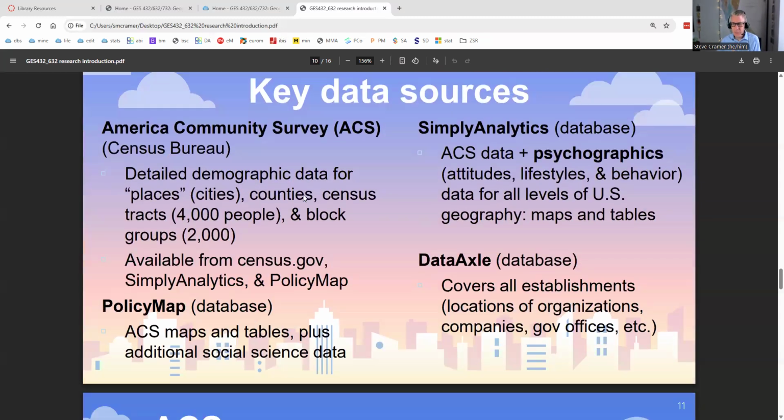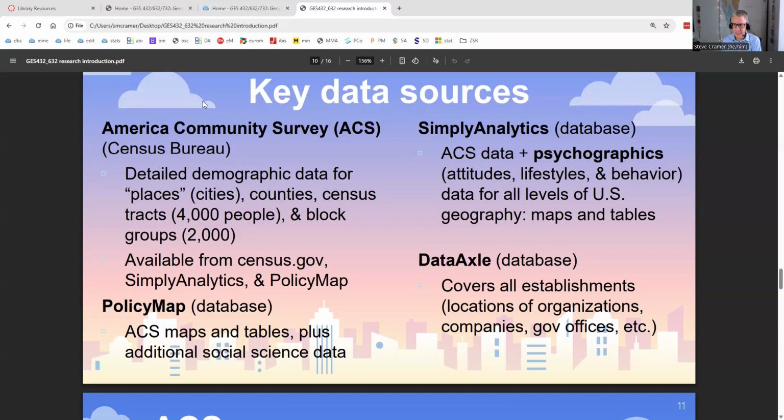Just summarizing, I might stop with this slide. But I mentioned census data. If you're not using 2020, there's no census. You're using annual data collected from the American Community Survey. This is how we get almost all our demographic data now. It's been this way since 2005. So this is not new. It's been around for 20 years now. Which you can get to, as you can see there, from the census website, also from Simply Analytics and Policy Map, which are also listed here.